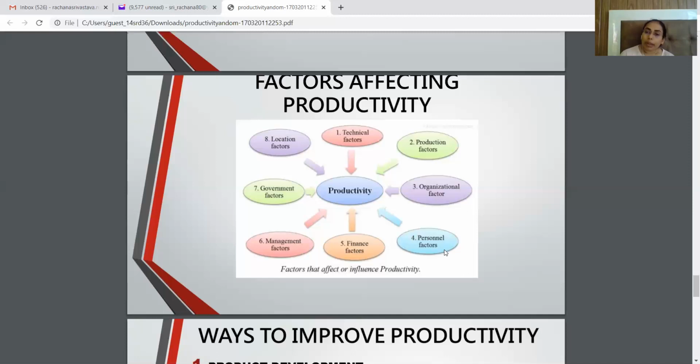Then government factors are also one of the important factors. For example, if the government policy says that you need to pay laborers a certain amount, this will affect your organization and your financial resources as well. So these are the factors.